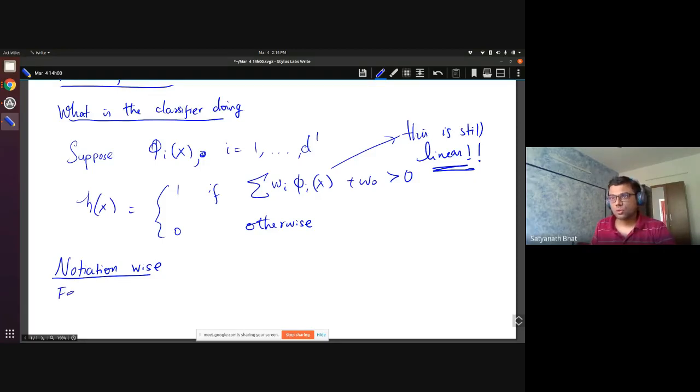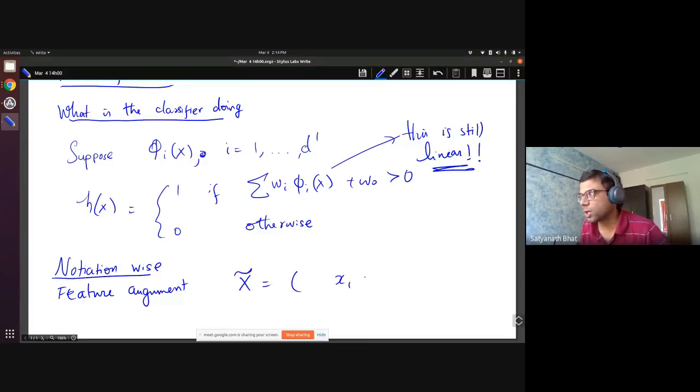We introduce an extra feature like this. We will take x, what was x before, and call it x tilde, which has all the original features, x1, x2, all the way till xd, and we will also have a 1.